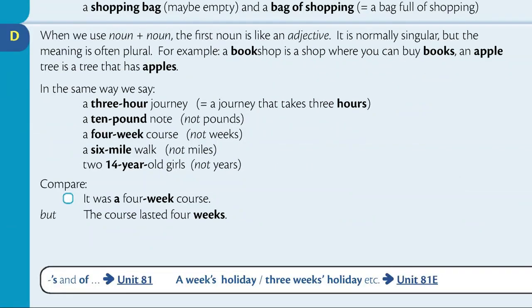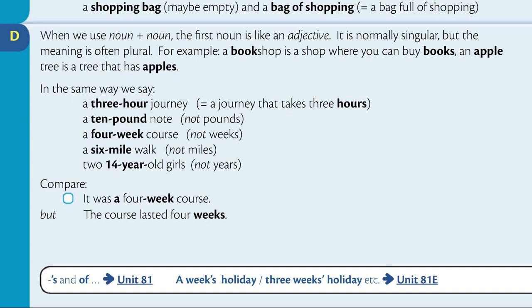Section D. When we use noun plus noun, the first noun is like an adjective. It is normally singular, but the meaning is often plural. For example, a bookshop is a shop where you can buy books. An apple tree is a tree that has apples.